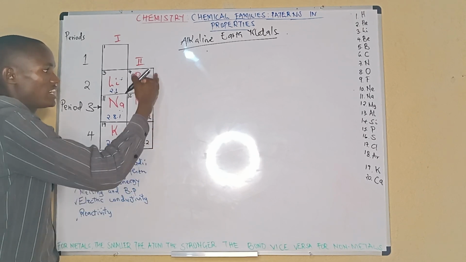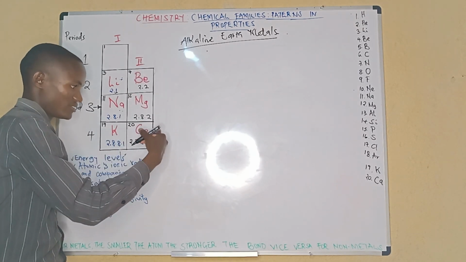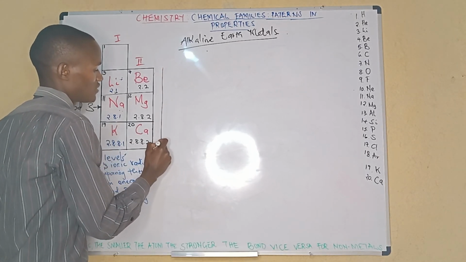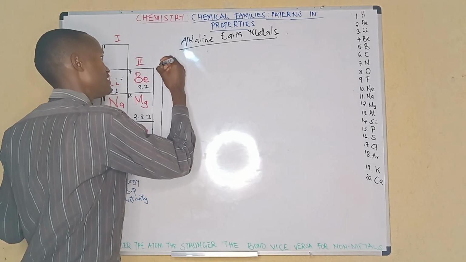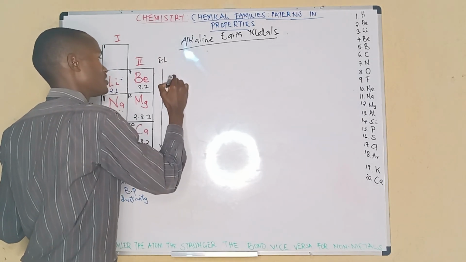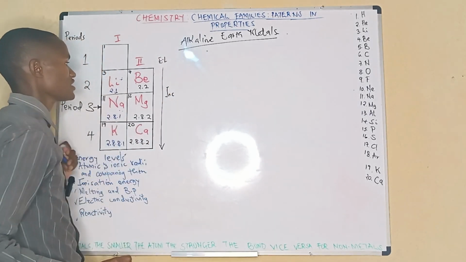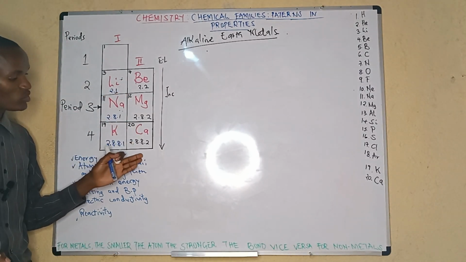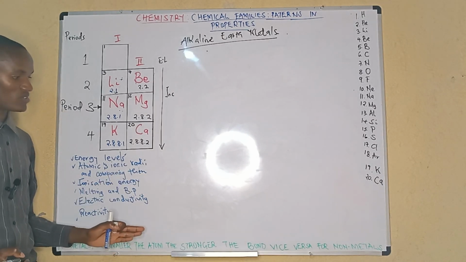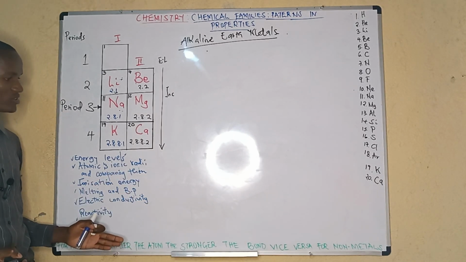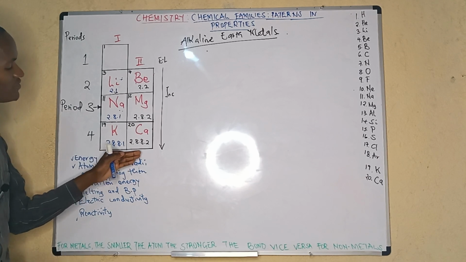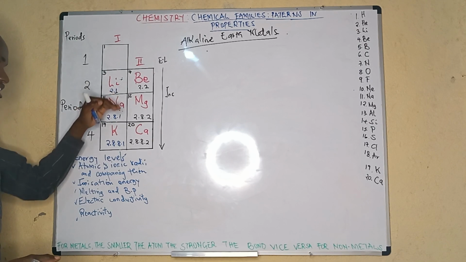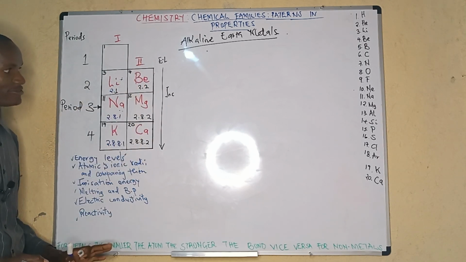So in short, the energy levels increase down the group. That way, we said that we discussed down the group instead of up. Down the group, the energy levels increase by 1. For other elements below calcium in this group, we have strontium and barium. They have more energy levels as compared with these 3.